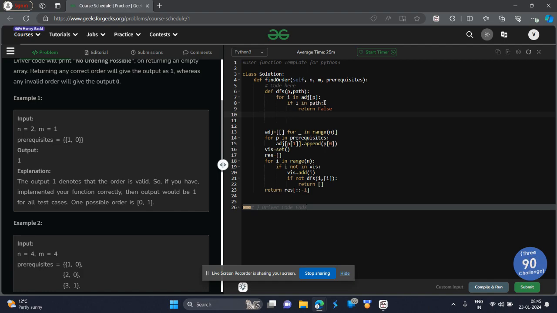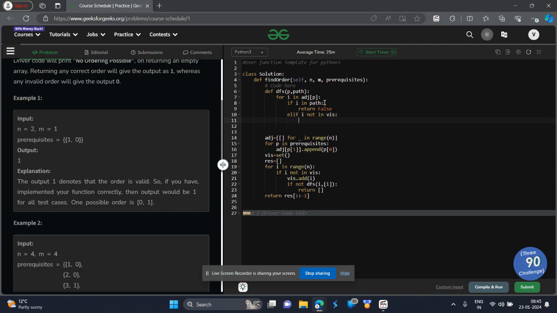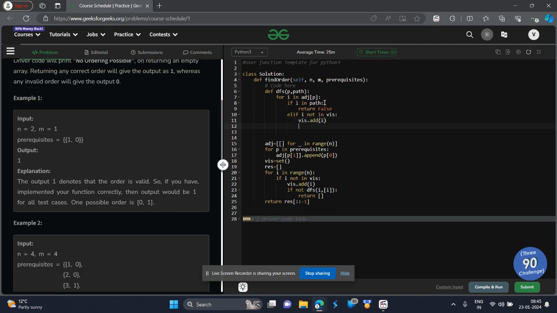Now, if there's not a cycle and this particular I is not in visited, then add it to the set of visited elements. Then we will again check for this particular I whether this DFS is possible or not, whether there is a cycle or not.